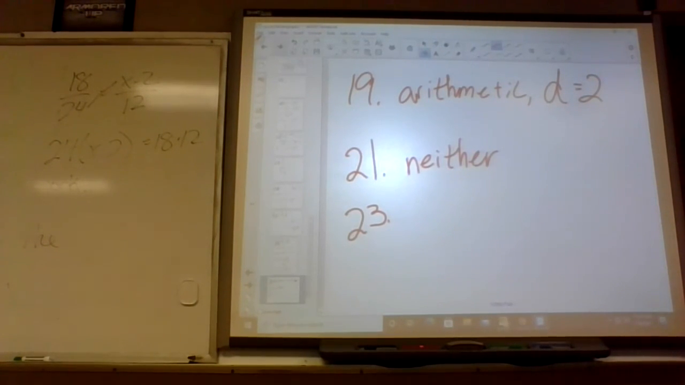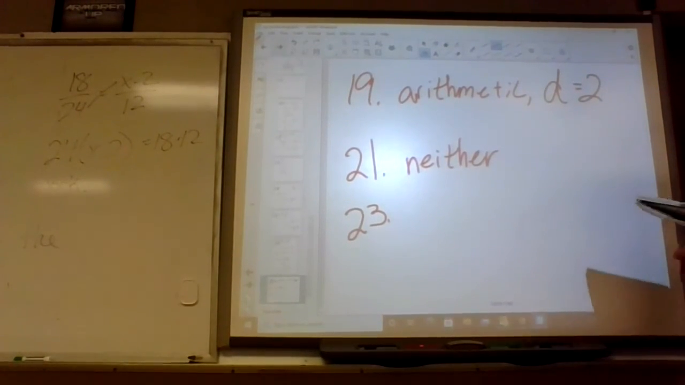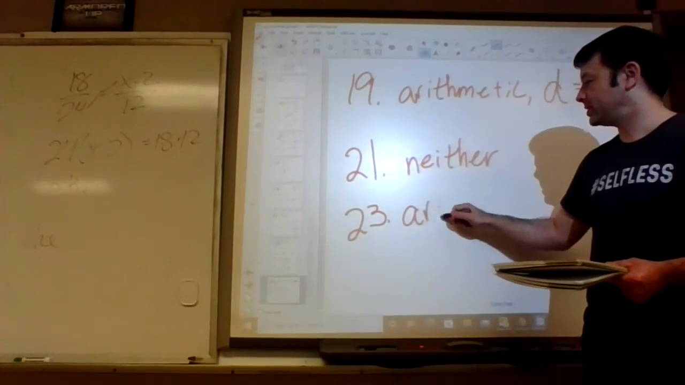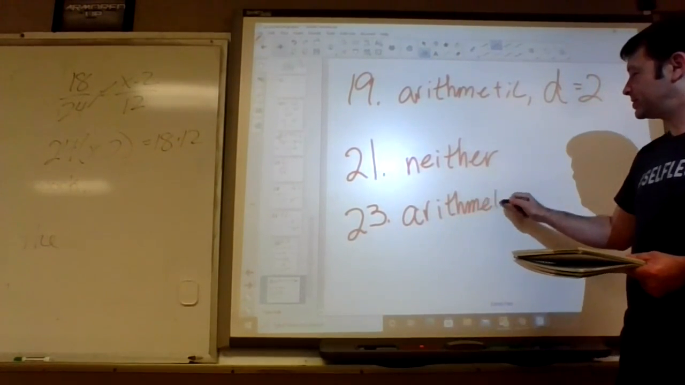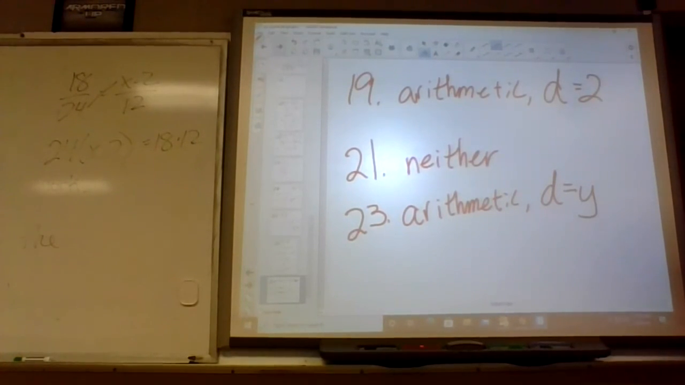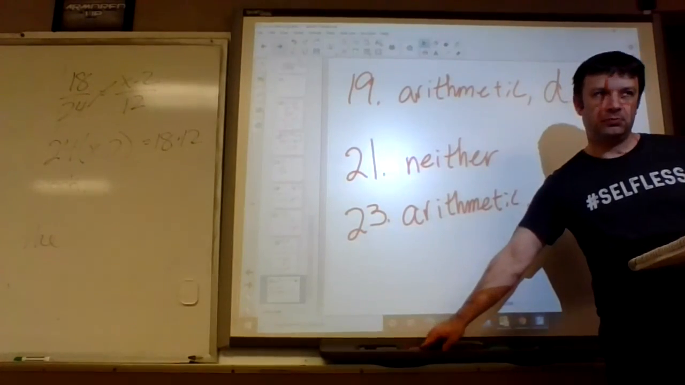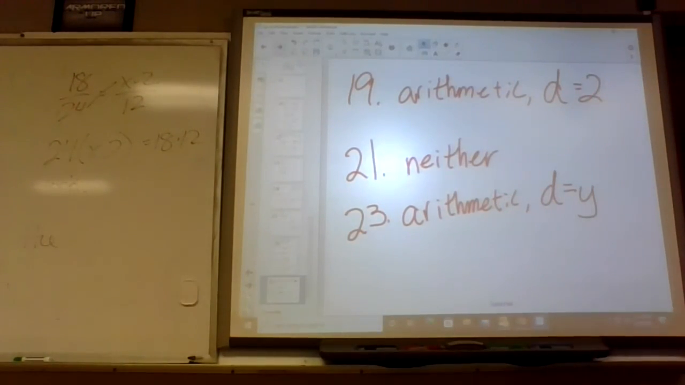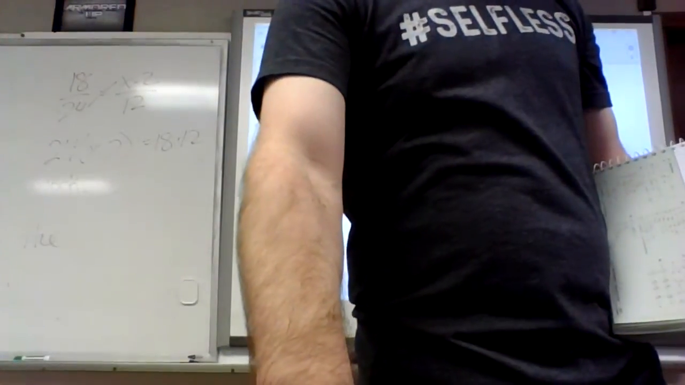Alright, number 23. Wait, we're going to 24? 23. What is the pattern? Plus y. Yeah, 2y plus y is 3y, right? So it's a what? Arithmetic. Arithmetic. And the difference is what? Plus 5. Yeah. Very close to 4. Wait, so if you multiply